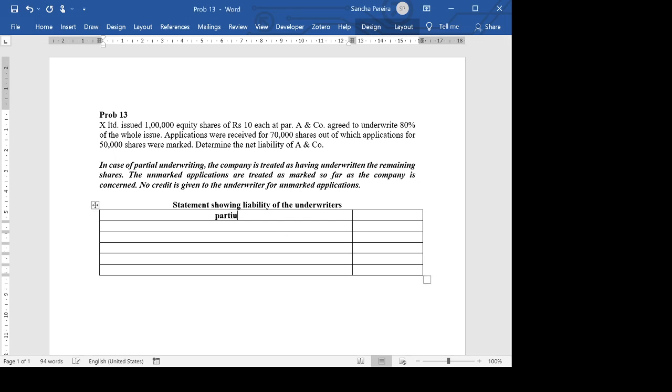We have the particulars and amount. I don't need to put the name of the underwriter because there's just one underwriter. Okay. So as usual, we start with gross liability.